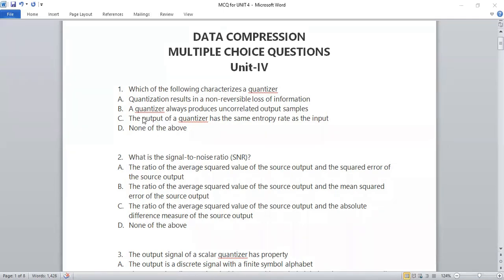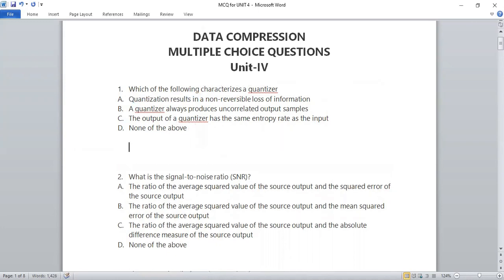So you can see that the third point, the output of a quantizer has the same entropy rate as the input, is not correct. A quantizer always produces uncorrelated output samples, this is also not correct. But the main characteristic of quantization is that it gives you a result which is non-reversible for the loss of information, because whenever we are working with quantization, there will be certain loss of information which is non-reversible, right? So the answer for this particular question will be the first one, that is A. I can just write the answer as A.